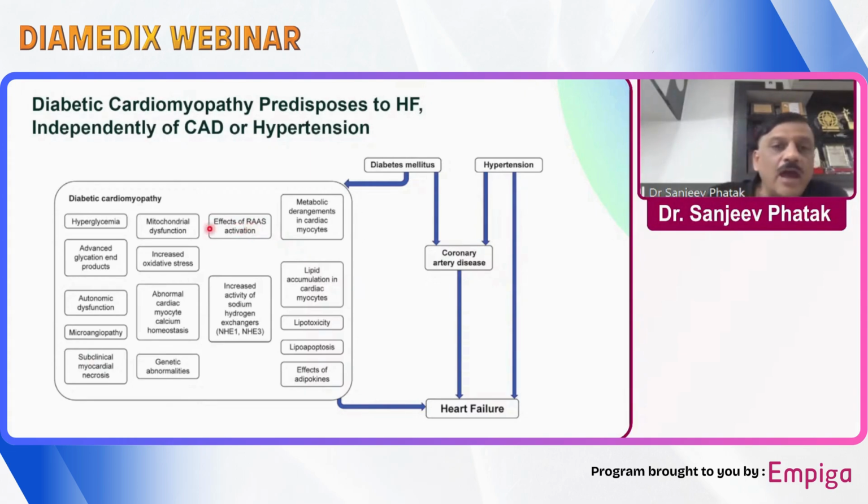So there is RAS activation. There is increased activity of the sodium hydrogen exchangers NHE1 as well as NHE3. And then there are certain metabolic derangements in the cardiac myocytes: lipid accumulation in the cardiac myocytes, lipotoxicity, lipoapoptosis, and the effect of adipokines. All these make a diabetes patient much more susceptible to heart failure incidence as well as mortality. And that's why we need to prevent heart failure right from the word go, along with good glucose control.